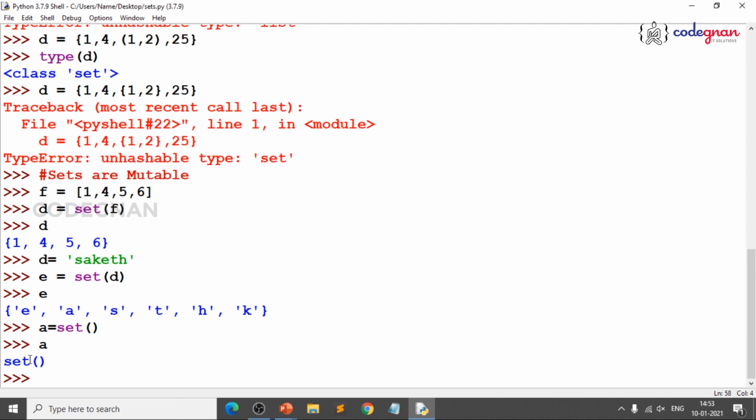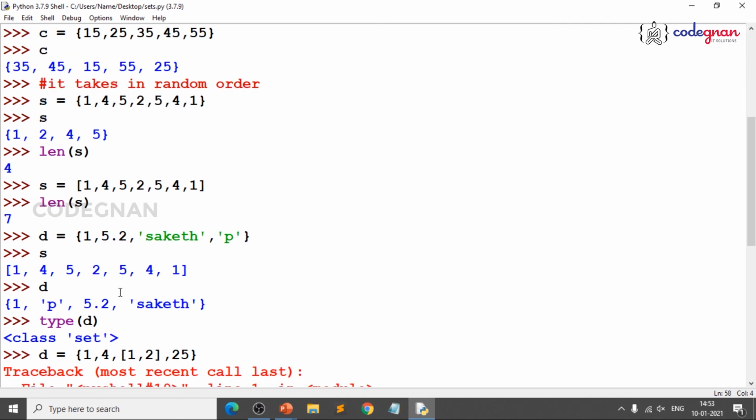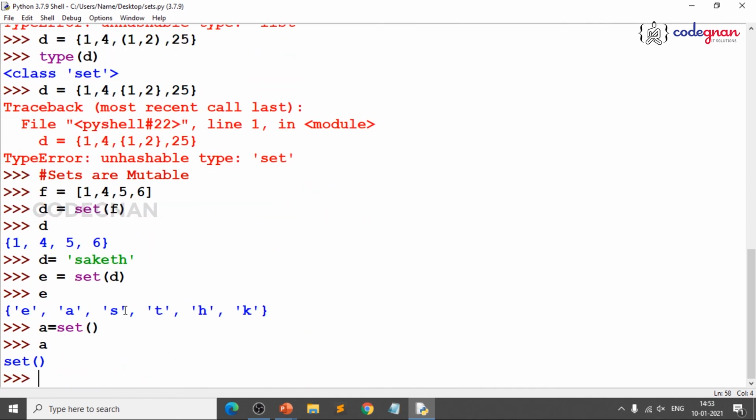So, basically sets are mutable. There is one more thing called a frozen set, which is immutable, but we will be discussing that in built-in functions. You need not worry about that part. So, this is how we have understood how to create a set and how a set differs from lists and tuples, because a string is about text. A list allows duplicates.